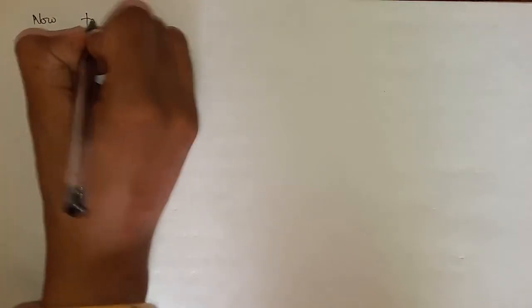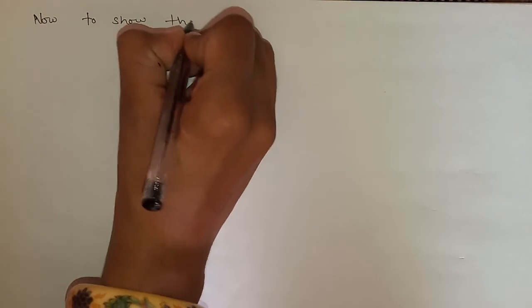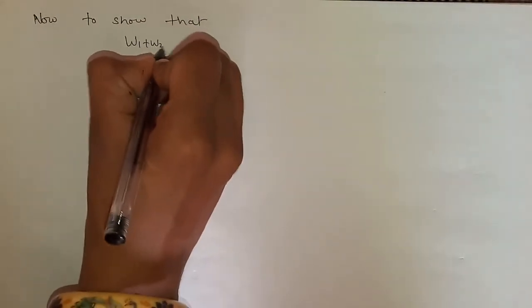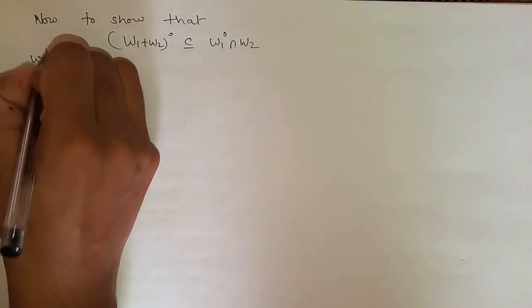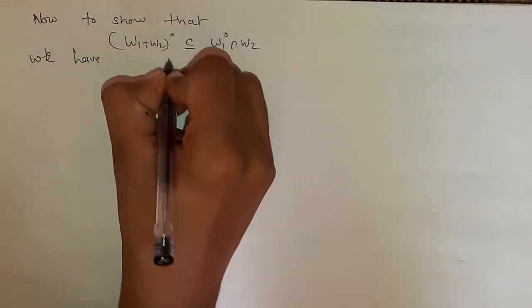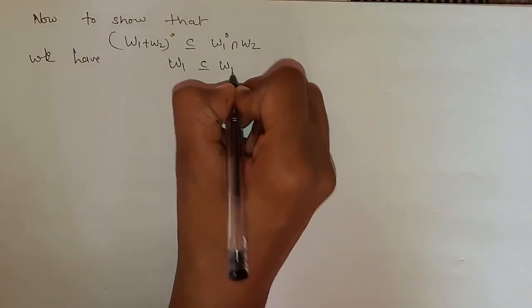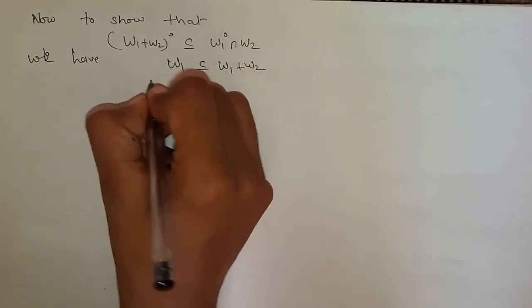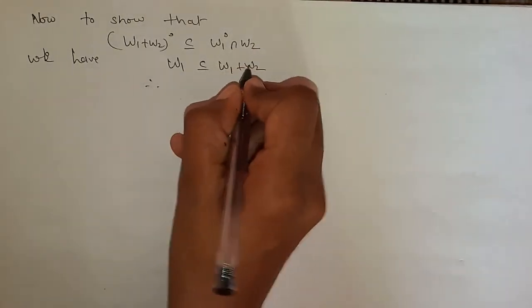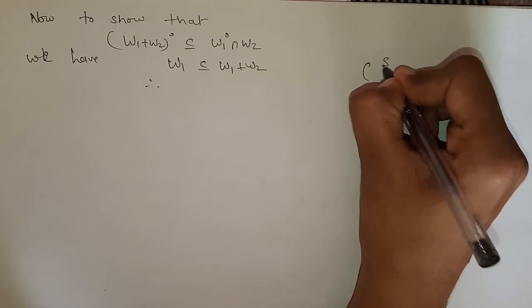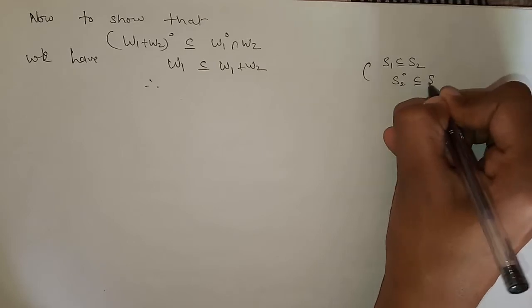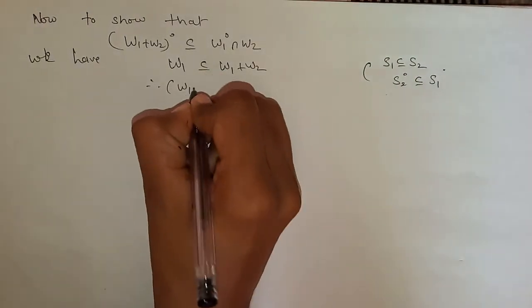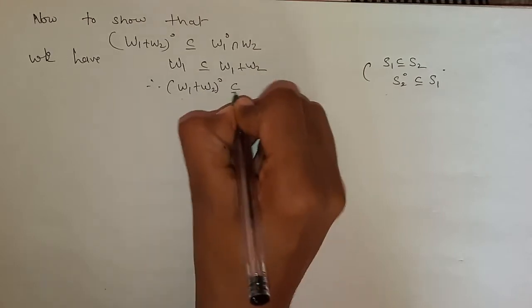Now, to show that (W1 + W2)⁰ is a subset of W1⁰ ∩ W2⁰, we have W1 is always a subset of W1 + W2, and according to the theorem which we have studied, if S1 is a subset of S2, then S2⁰ is a subset of S1⁰. So we can say that (W1 + W2)⁰ is a subset of W1⁰.